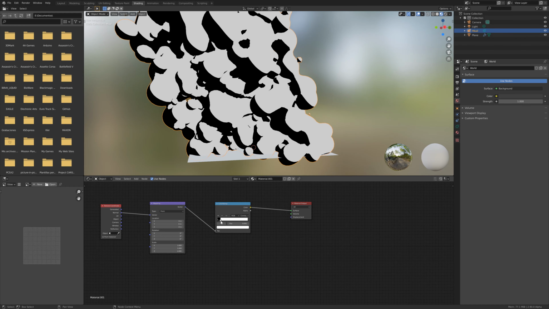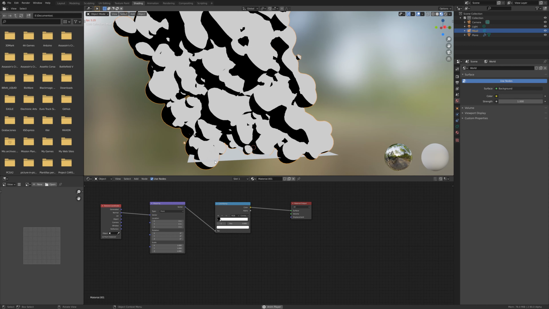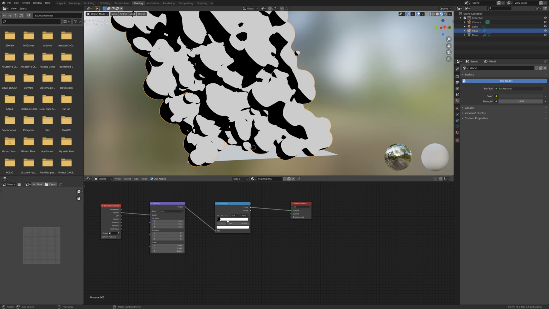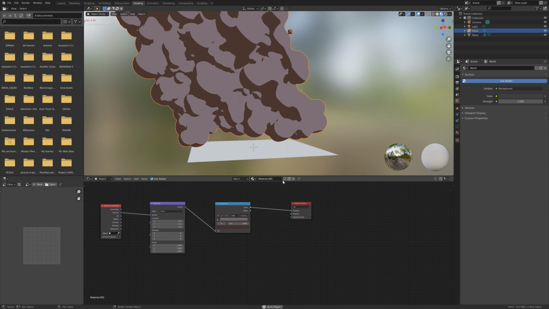Now change the colors to one of your choice. And look at that, we have a pretty smoke.